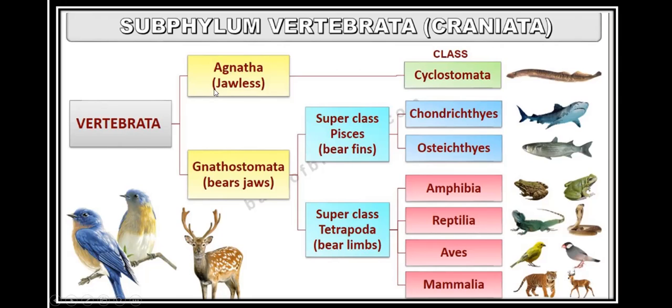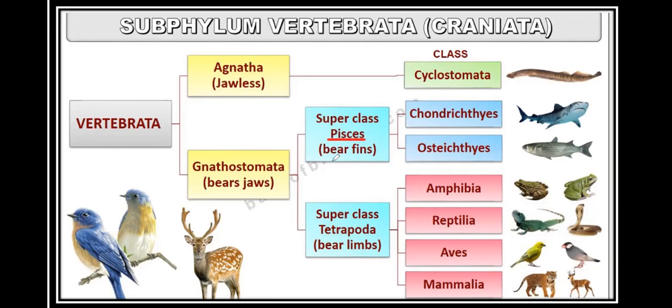So vertebrates are divided into Agnatha, that means they are jawless, they don't have jaws. And second is Gnathostomata. They bear what? Jaws. So those animals with jaws are classified into Gnathostomata, and those animals without jaws are classified into Agnatha. Now in Agnatha, there is one class that is called Cyclostomata. And in Gnathostomata, there are two superclasses.